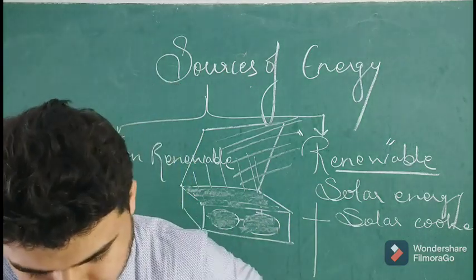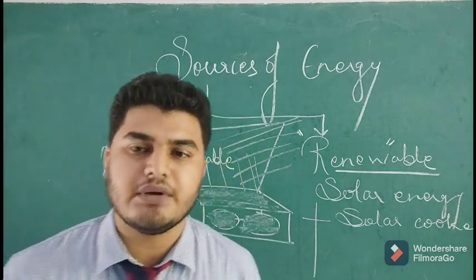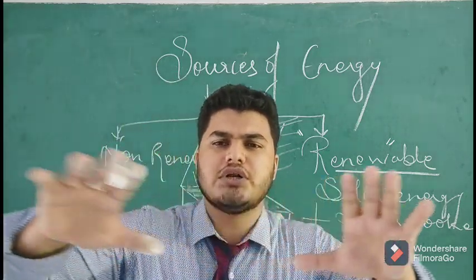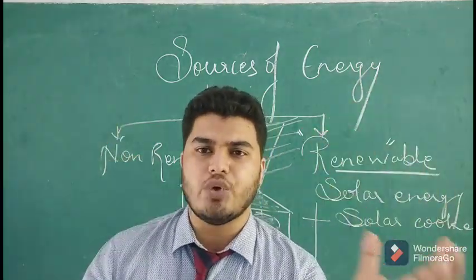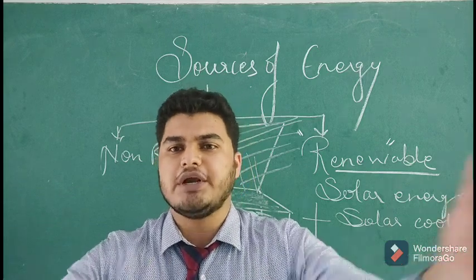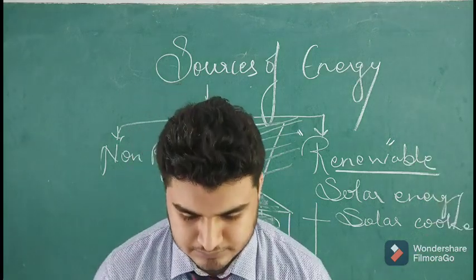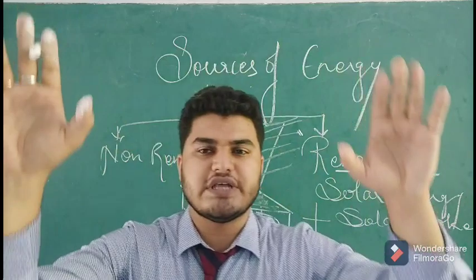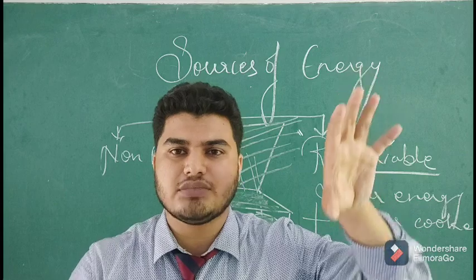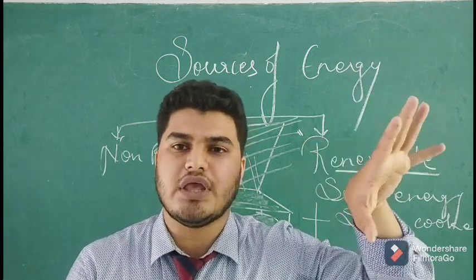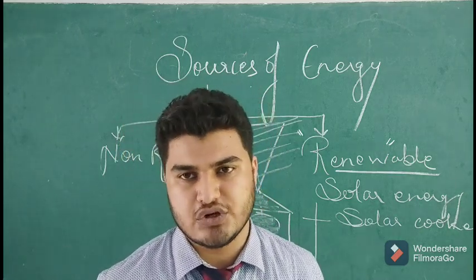So solar cooker, solar water heater, solar power plant have been made using lots and lots of solar panels, converting huge amounts of sunlight's energy into electrical energy and supplying it to the city. So it's a solar power plant. Like a solar cell, a single panel is connected to a street lamp. So street lamps get charged during the daytime, and during the evening or night time, they utilize the electrical energy formed with the help of the solar panel, solar cell.